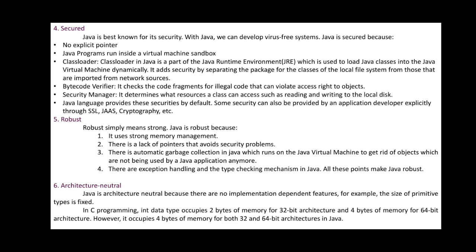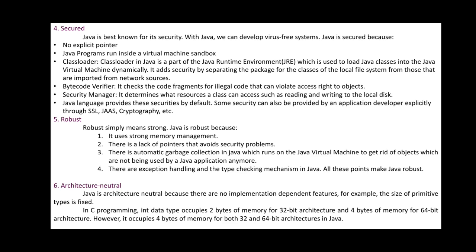So the fifth one, it is robust. Robust means simply strong. Java is robust because it uses strong memory management. Why do we say memory management? Because here unnecessary things are deleted and they are stored within garbage collection. So it has memory management compared to C and C++. There is a lack of pointers that avoids security problems. Here there is no concept of using pointers, so there is no worry with security problems.